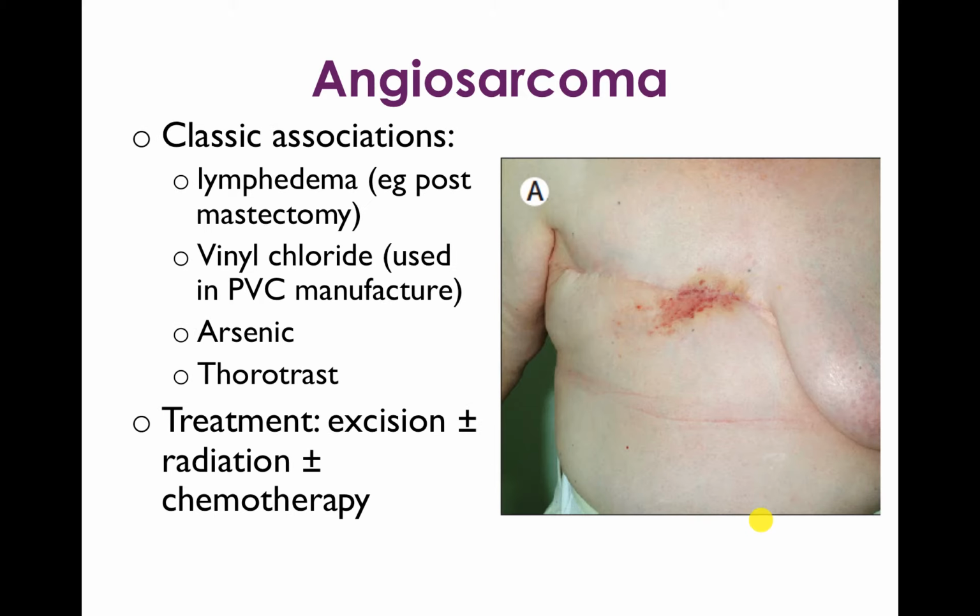There are a couple classic associations of angiosarcoma to know about. One is lymphedema, so for example, a patient who is post-mastectomy, and that's what's shown here on the right, angiosarcoma in a patient who's had mastectomy and associated lymphedema. Vinyl chloride, this is less common but still may show up on your boards. It's a compound that's used in polyvinyl chloride or PVC manufacture. Arsenic and thorotrast, which is an old type of contrast for X-ray studies. The treatment of angiosarcoma is definitely excision plus or minus radiation and chemotherapy.